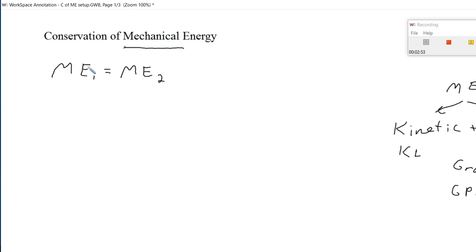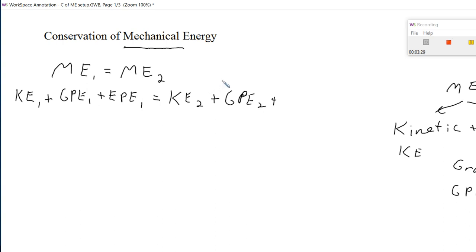So in place of mechanical energy 1, we could actually say, for example, the kinetic energy of the object at time 1 plus the gravitational potential energy of the object at time 1 plus the elastic potential energy of the object at time 1 would be equal to the KE, the GPE, and the EPE at time 2 as well. And again, that doesn't necessarily have to be at the start and finish of any particular scenario. It could be at any 2 points that we're wondering about.